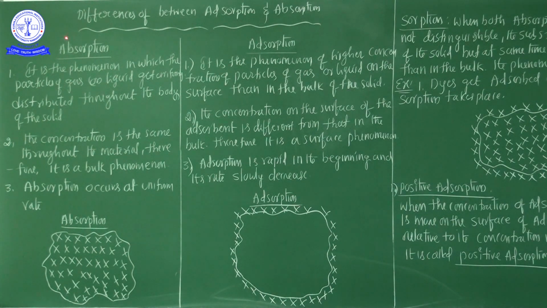That is called absorption. So here the most important thing is that the solid is the matter, and either gaseous particles or liquid particles are uniformly distributed throughout the solid matter.